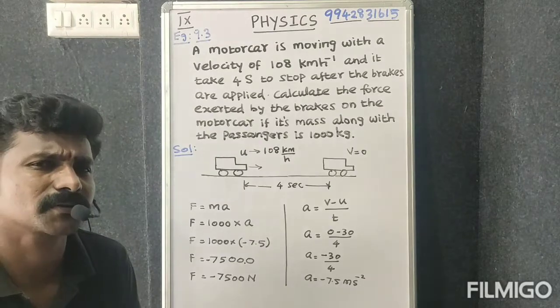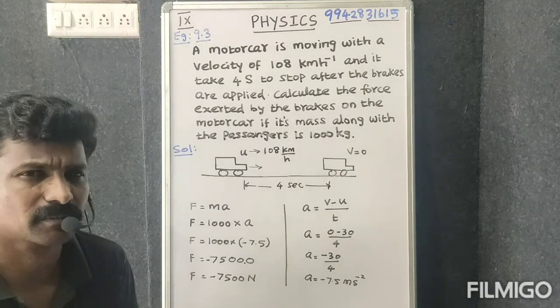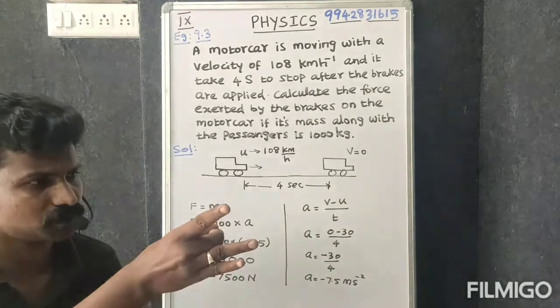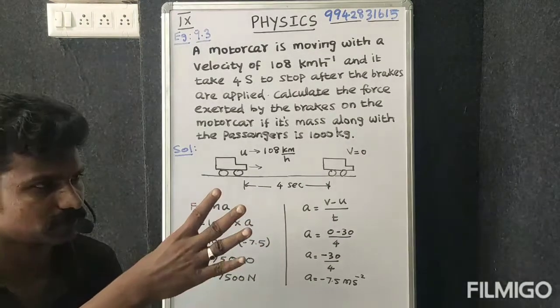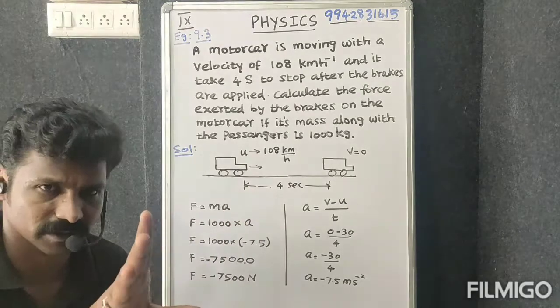Say for example, let us take one carom coin. Now we have to apply force on the coin. While we apply the force, it will move. Initially, it will move in the forward direction. Correct or not? Okay, right.